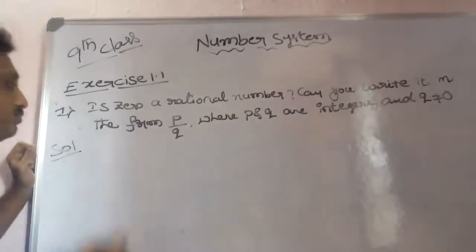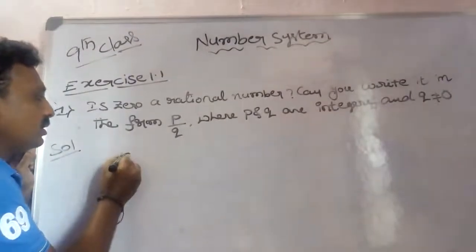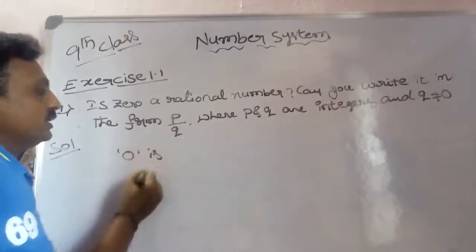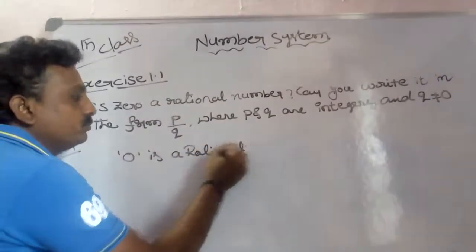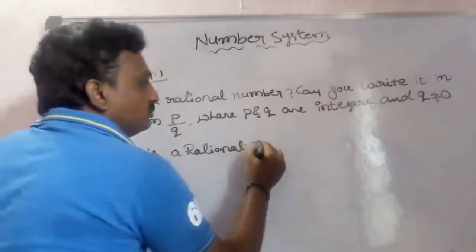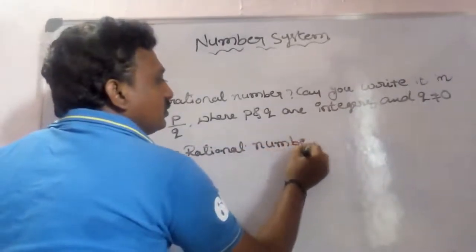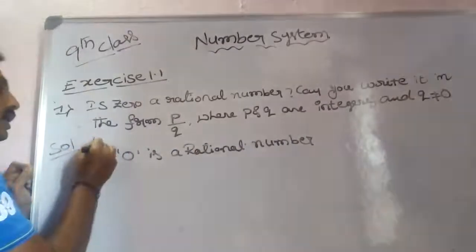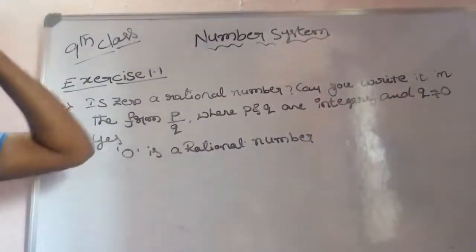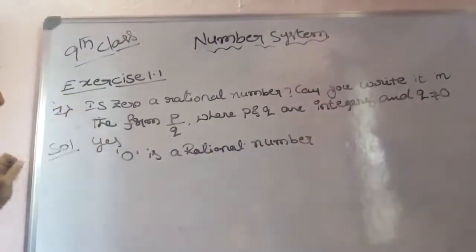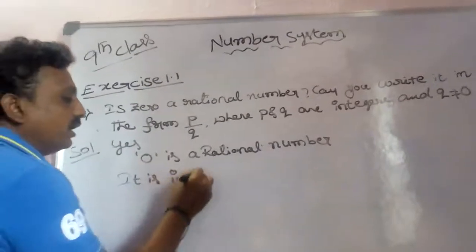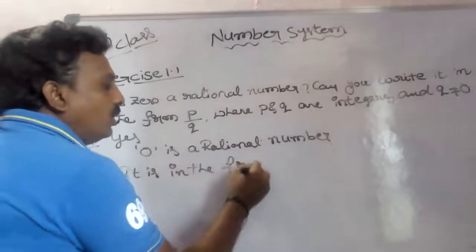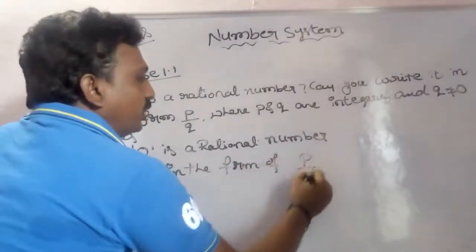See, solution. Yes, 0 is a rational number. So it is in the form of p by q.